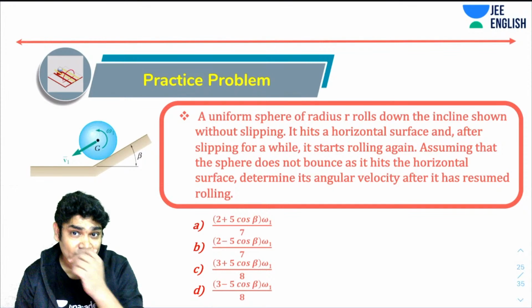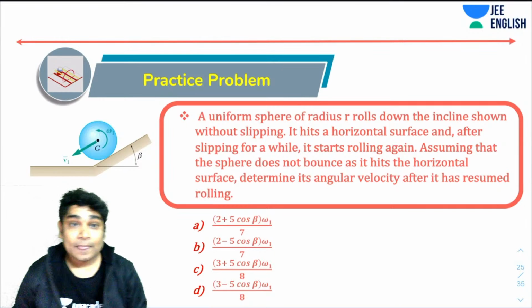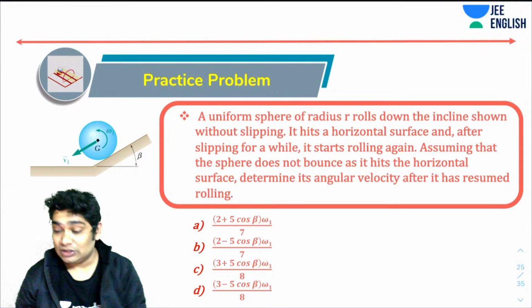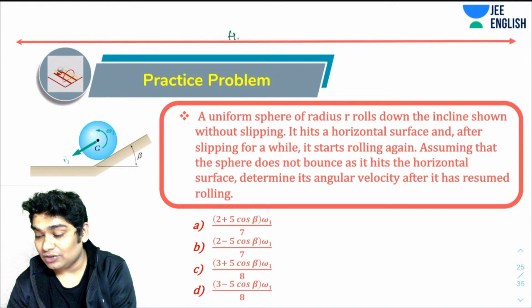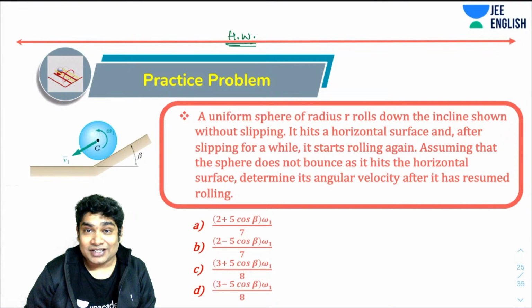So this problem says a uniform sphere of radius small r rolls down an incline shown without slipping. It hits the horizontal surface and after slipping for a while, it starts rolling again. Assuming that this sphere does not bounce as it hits the horizontal surface, determine its angular velocity after it has resumed rolling. That's another great problem, which seems very tough, but trust me, the solution for this is very easy. This is also something that I would want you guys to try. And when you've figured it out, you can leave your answers in the comment section.